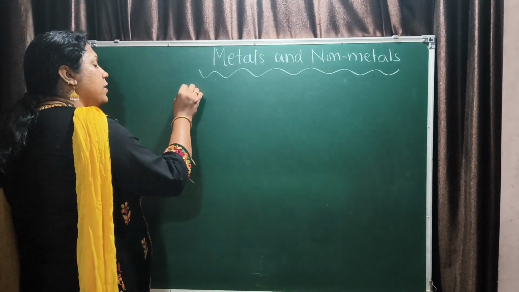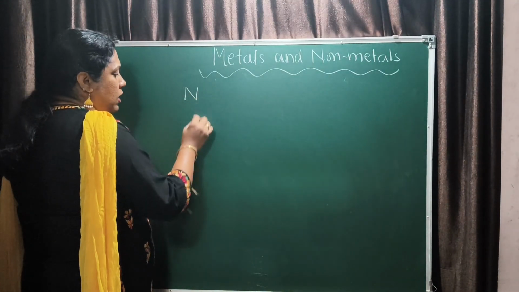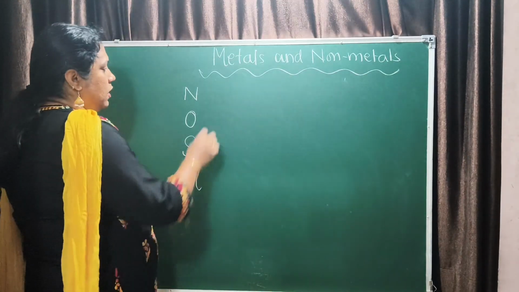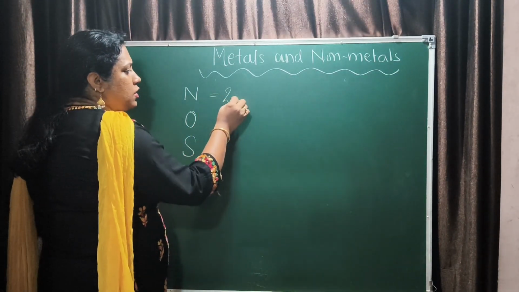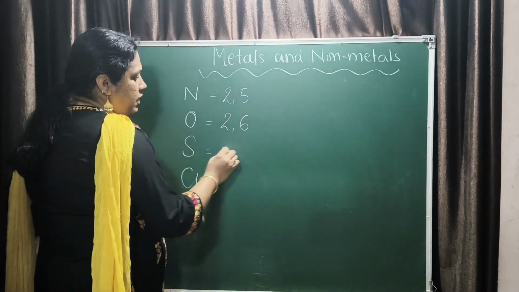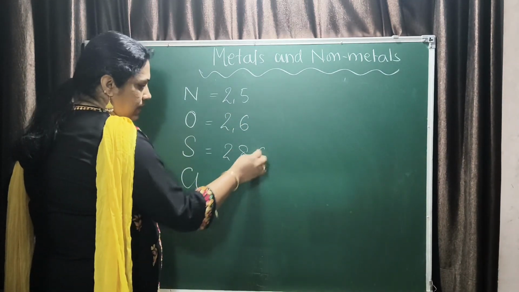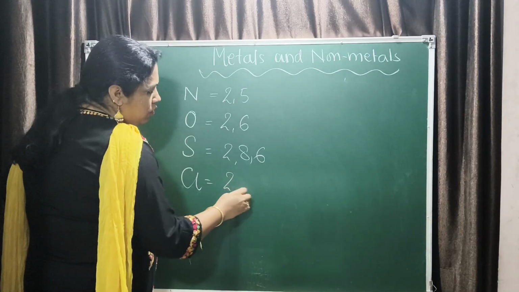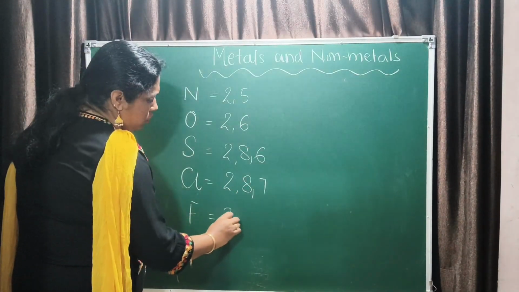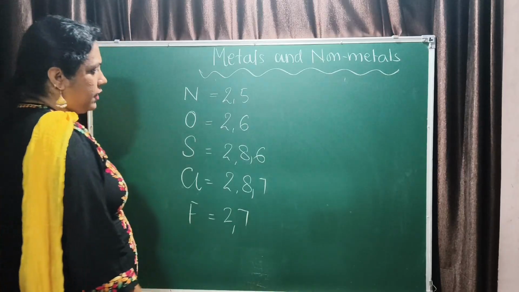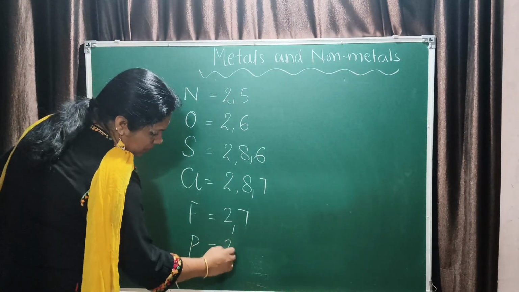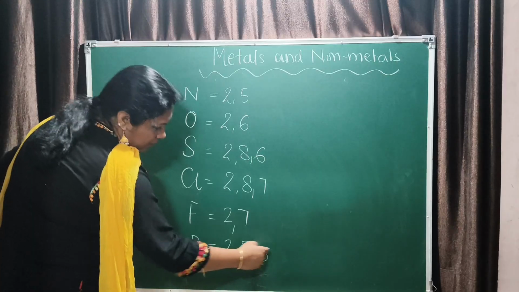Now let us understand non-metals. Non-metals like nitrogen, oxygen, sulphur, chlorine. Nitrogen's electronic configuration is 2, 5, oxygen is 2, 6, sulphur is 2, 8, 6, chlorine is 2, 8, 7. Fluorine is 2, 7, right? Phosphorus is also a good example, 2, 8, 5.